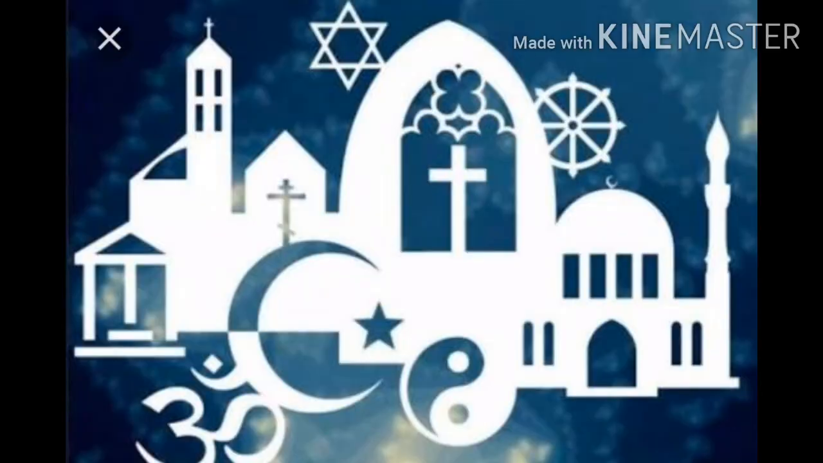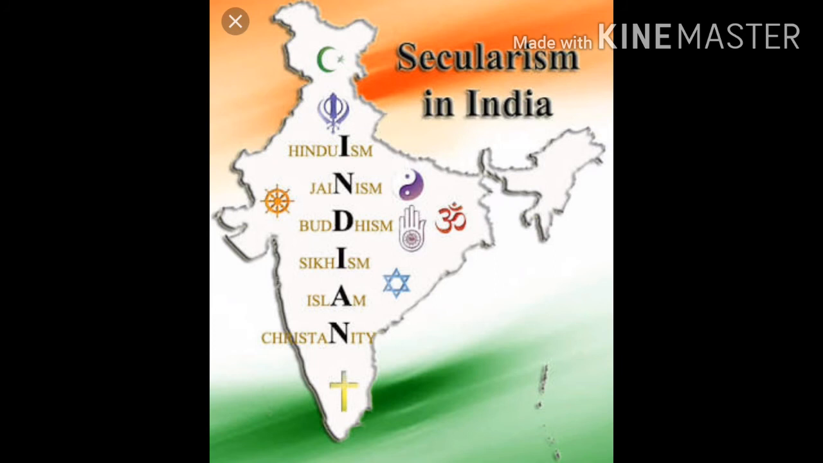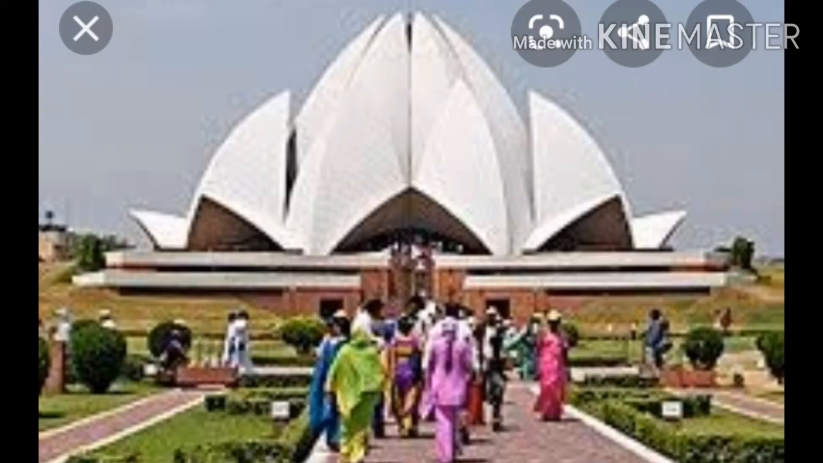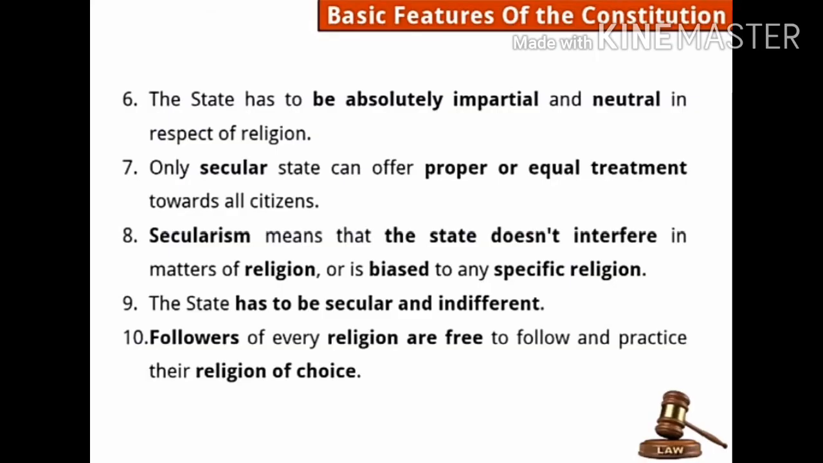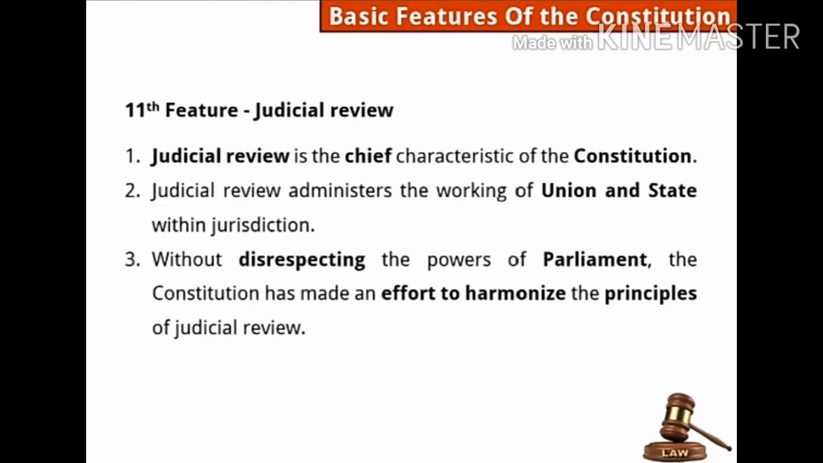The state has to be absolutely impartial and neutral in respect of religion. Only a secular state can offer proper and equal treatment towards all citizens. Secularism means that the state doesn't interfere in matters of religion or is biased to any specific religion. The state has to be secular and indifferent. Followers of every religion are free to follow and practice their religion of choice. That is secularism.